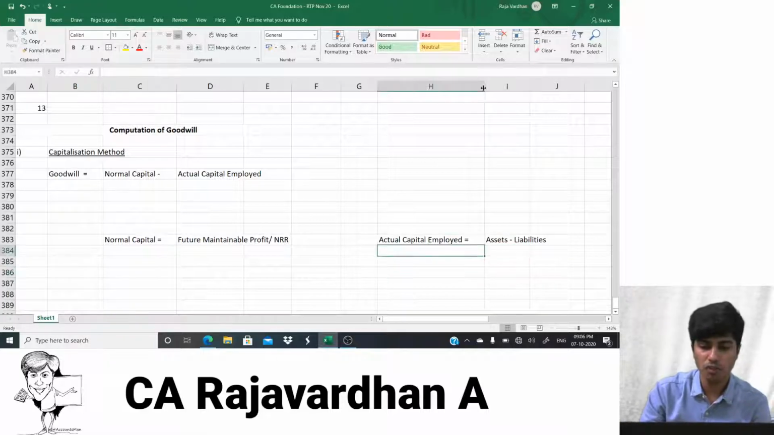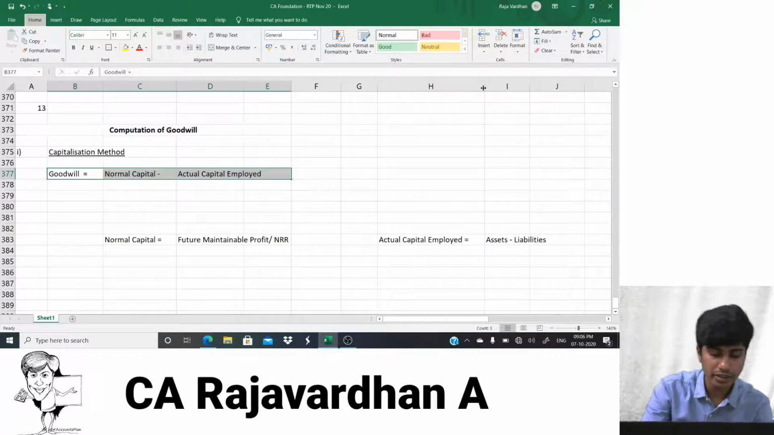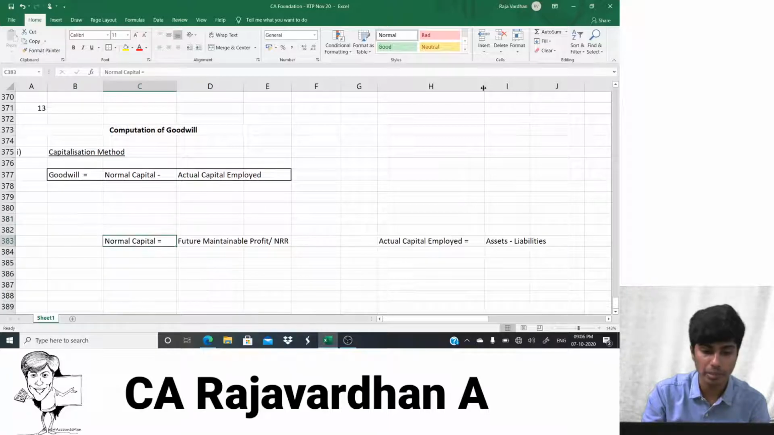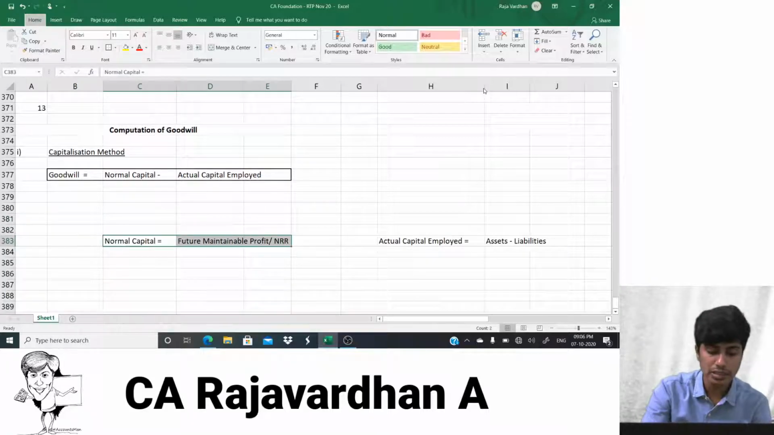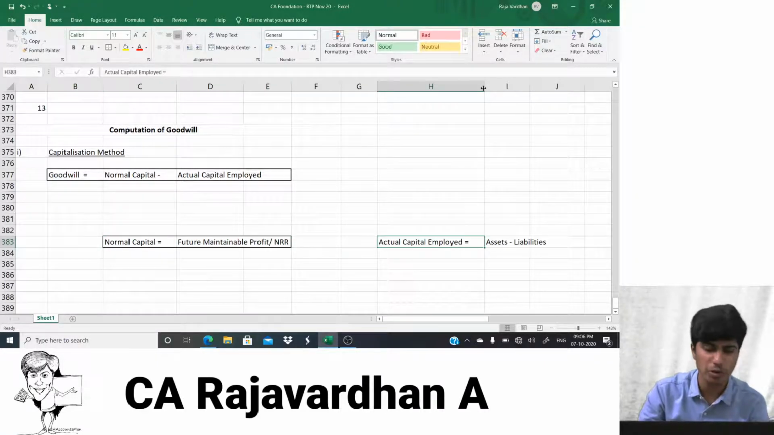So I'll repeat the formulas that I just mentioned. Formula number one is goodwill under capitalization method. How do we find it? We find it by taking normal capital minus actual capital employed. Now the question is, what do we mean by normal capital? Normal capital is future maintainable profit divided by normal rate of return, or we can take average profit also. Adjusted average profit is the other name.